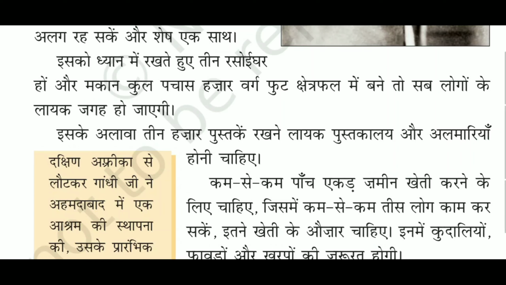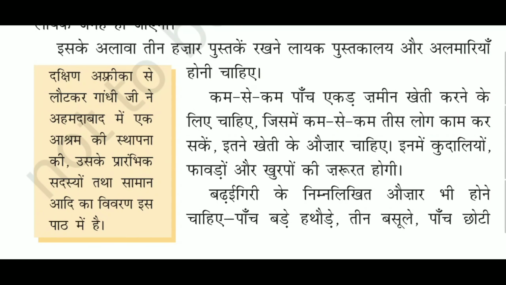So keeping in mind that families should be separate and people who don't have any family should stay together, the ashram should have at least 3 kitchens. And if the building is built in a total area of 50,000 square feet, then there will be enough space for everyone. इसके अलावा 3,000 पुस्तकें रखने लायक पुस्तकालय और अलमारियां होनी चाहिए. In addition to that, there should be a library and cabinets to hold at least 3,000 books.